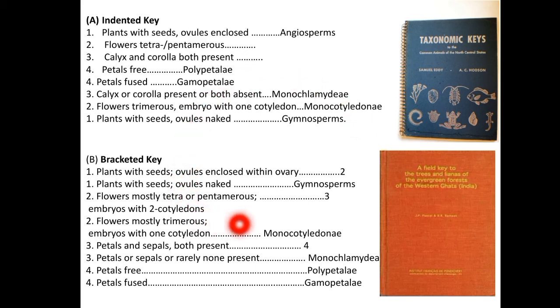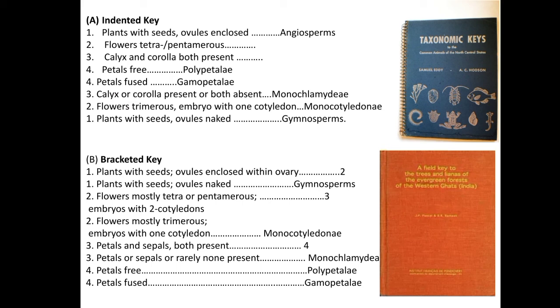Next, we will come to know about the advantages and disadvantages of the indented and bracketed keys. So, the advantages and disadvantages of these single access keys. In the indented key, the similar elements are placed in such a manner that they can be visualized as a group very easily. Such a visualization is not possible in the bracketed keys.